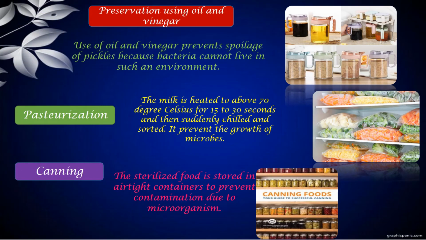Some more preservation methods are oil and vinegar. Pickles are one of the best examples, because when we get pickles from the shop, we do not use them all at once and throw them away. We keep them for a month or more. If it is going to get spoiled, you can keep it in the sun and preserve it. That is how, for ages, we have been preserving food. Oil and vinegar prevent spoilage of pickles because bacteria cannot live in such an environment.